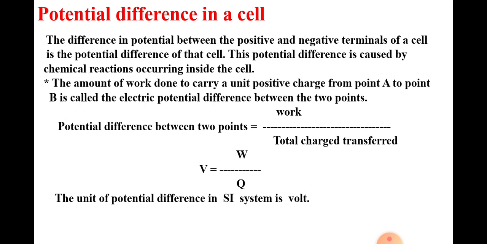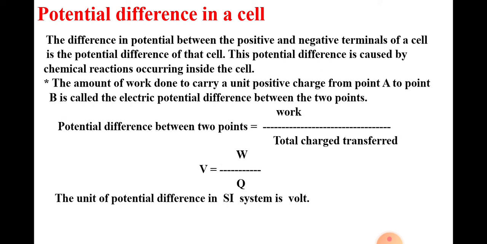Potential difference in a cell. The difference in potential between the positive and negative terminals of a cell is the potential difference of that cell. This potential difference is caused by chemical reaction occurring inside the cell. The amount of work done to carry a unit positive charge from point A to point B is called the electric potential difference between the 2 points.